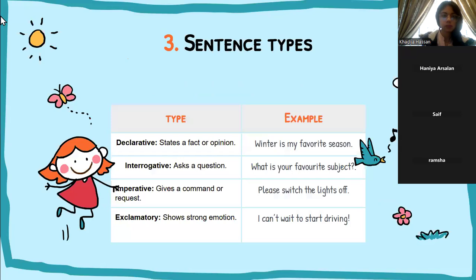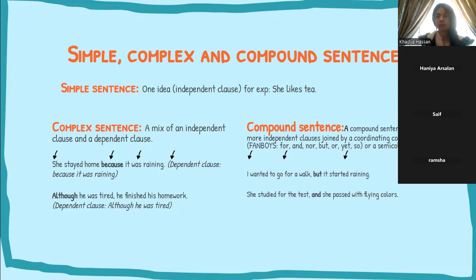All right, simple, complex, and compound sentences. Simple sentences have one idea, right? An independent clause. She likes tea. Nothing more, nothing less, right? We don't have another independent clause there. Complex sentences are a mix of one independent clause and a dependent clause. A dependent clause means it's depending on the independent clause for it to make sense.